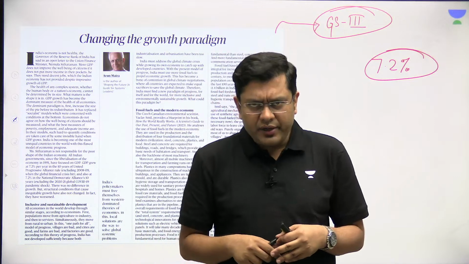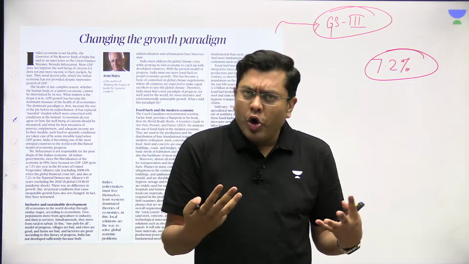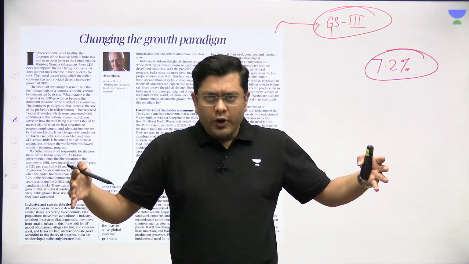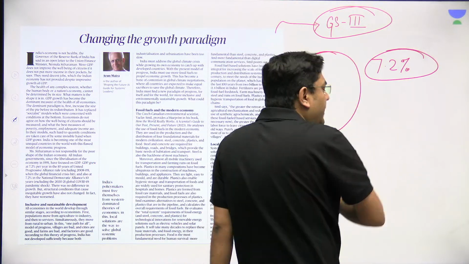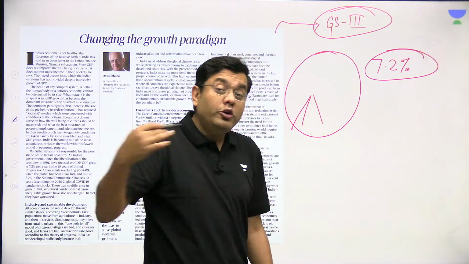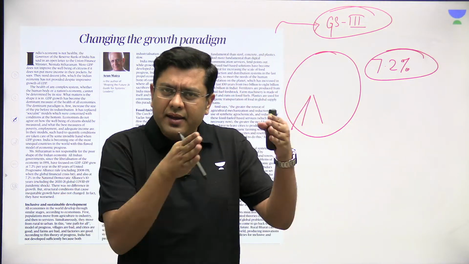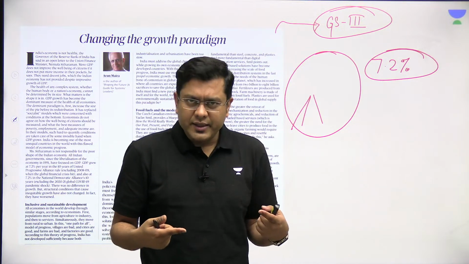So here, the logic which for a long period of time has been that, look, increase the size of your economy. If the size of your economy goes higher, then the share that the population will get will also be higher. The logic that if you increase the size of the cake, the size of the slices that you get will also be larger, right?